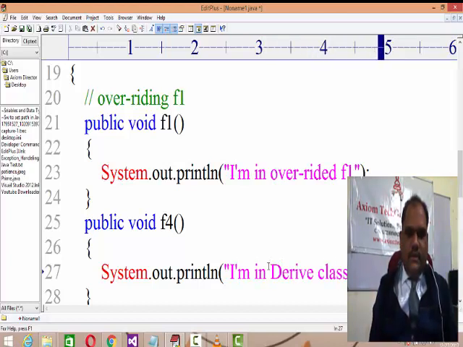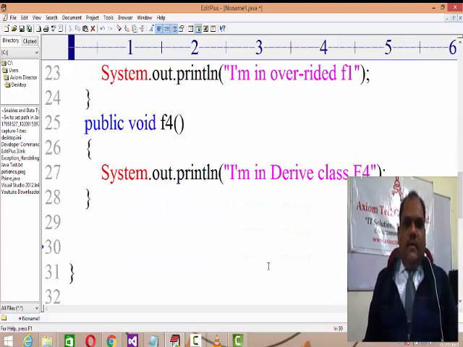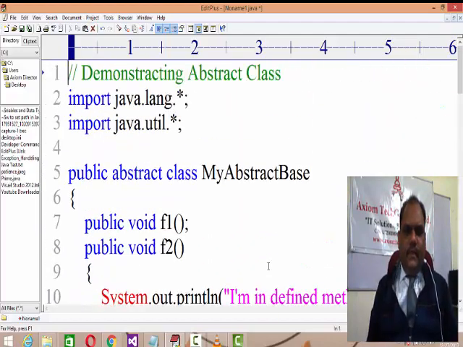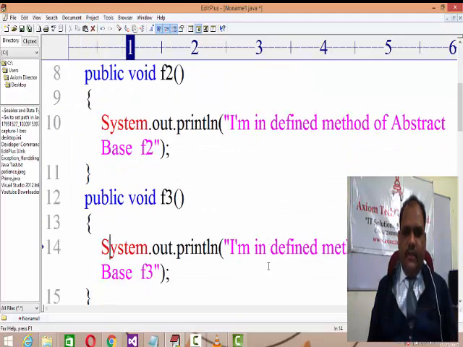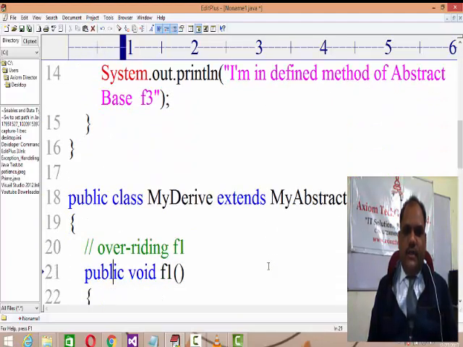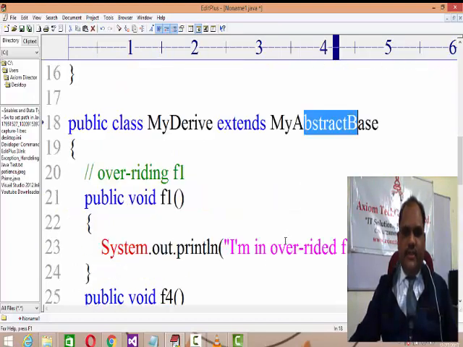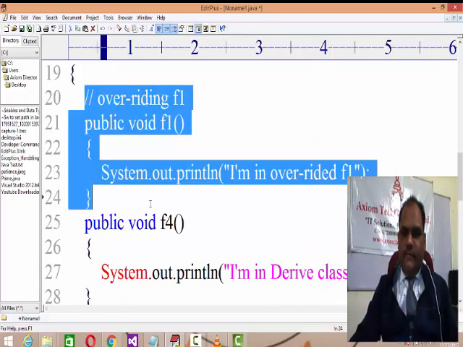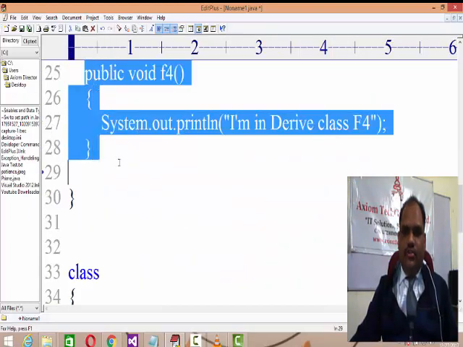Derived class f4, right? Now up till now what we studied, we have an abstract class which consists of an abstract method and defined methods as well. Means f1 is the abstract method and f2 and f3 are the defined methods. I extended my derived class from my abstract base, and so I need to compulsorily override the method f1, and then it may consist of its own method.